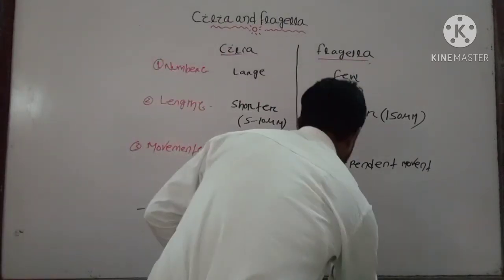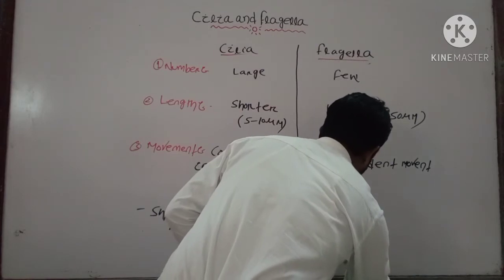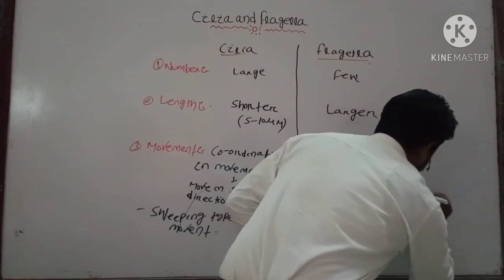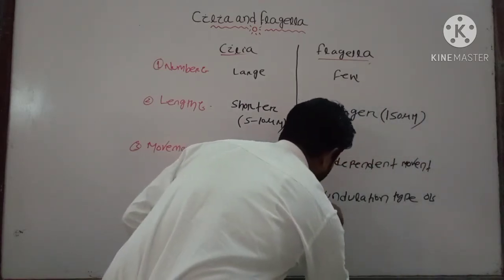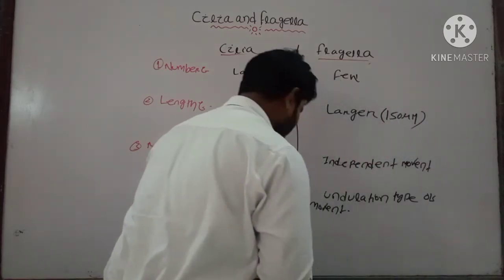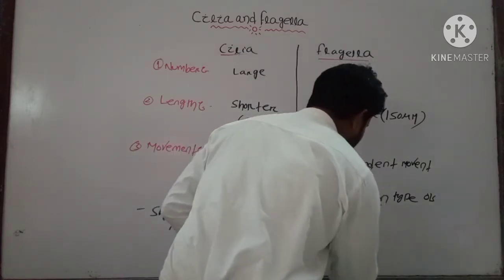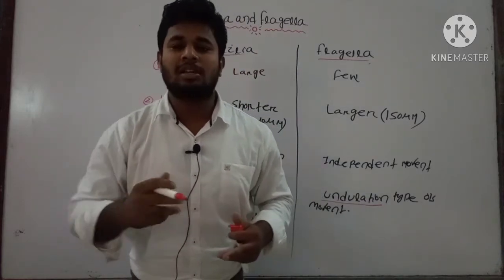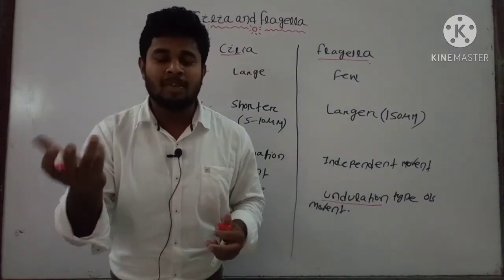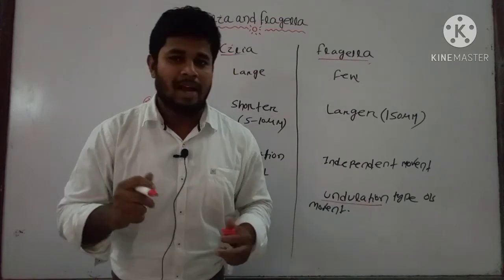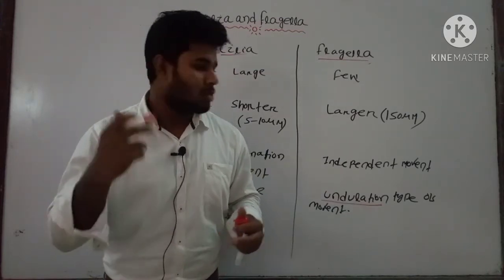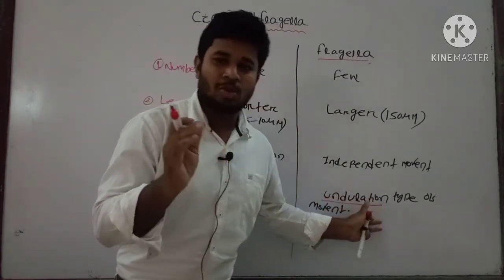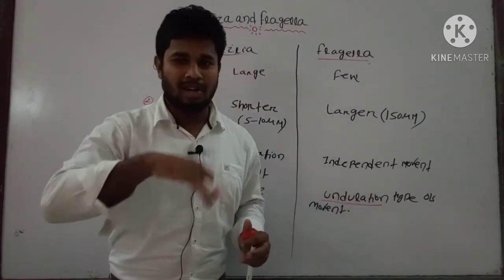But here you can see undulation type of movement. What does undulation mean? Suppose in Chlamydomonas you have two flagella. One is known as the whiplash flagellum and another is known as the tinsel flagellum. One is the larger flagellum, one is the shorter flagellum. That flagellum shows upward movement and also downward movement.